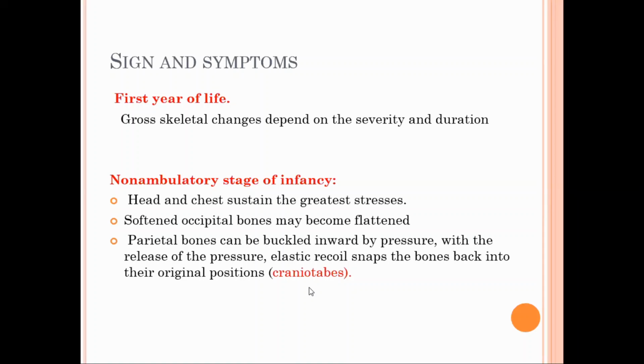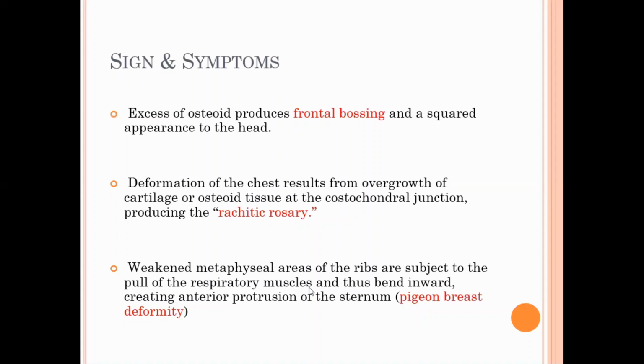Similarly, we will see craniotabes. What that means is that the parietal bone sustains the pressure and is pushed inward, and with the release of pressure, elastic recoil occurs and it returns back to its original position. That is craniotabes. Similarly, excess osteoid leads to frontal bossing and the head becomes square shaped. And the next condition is rachitic rosary.